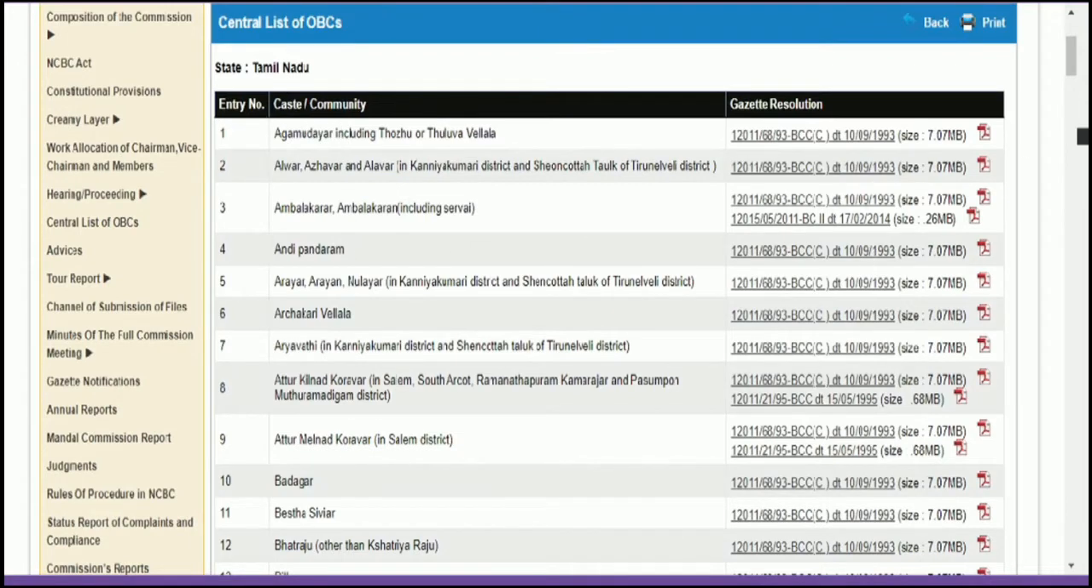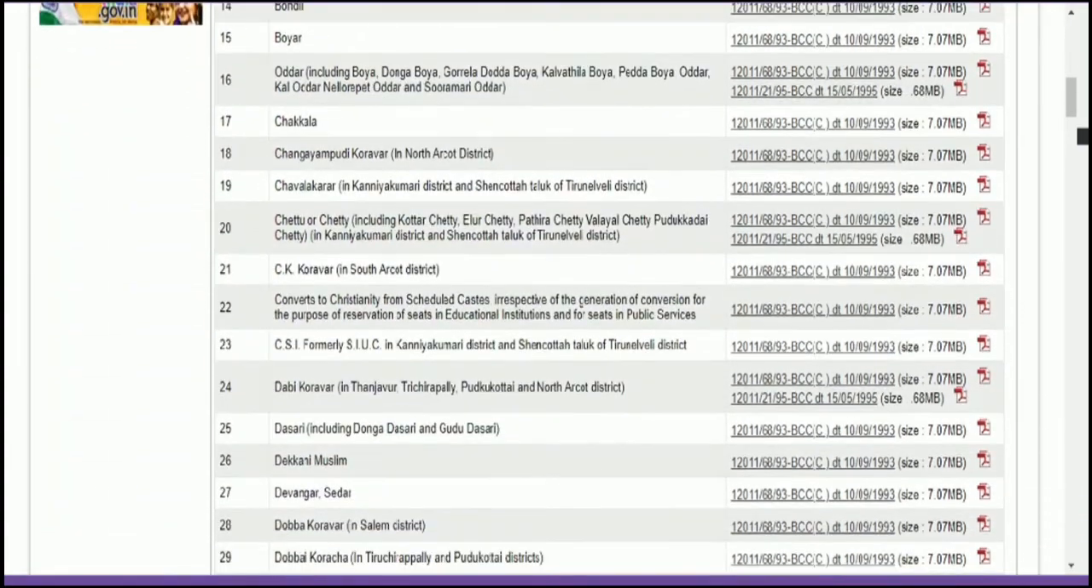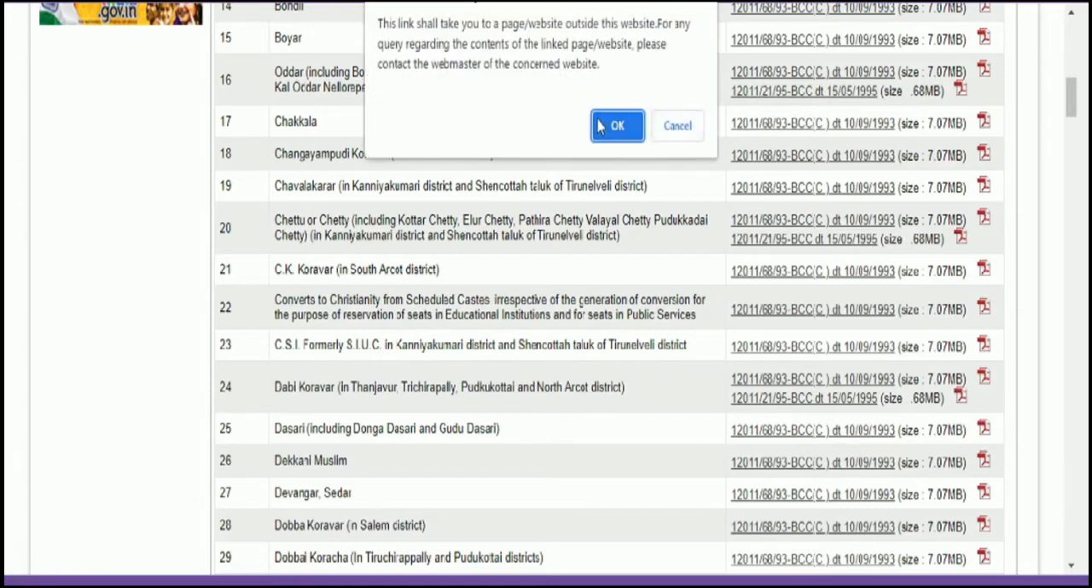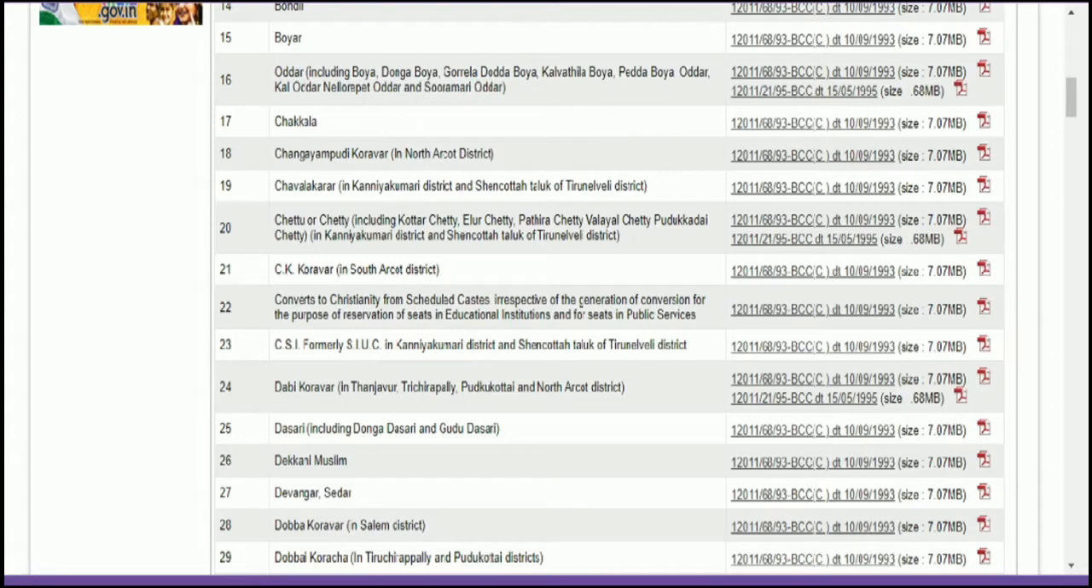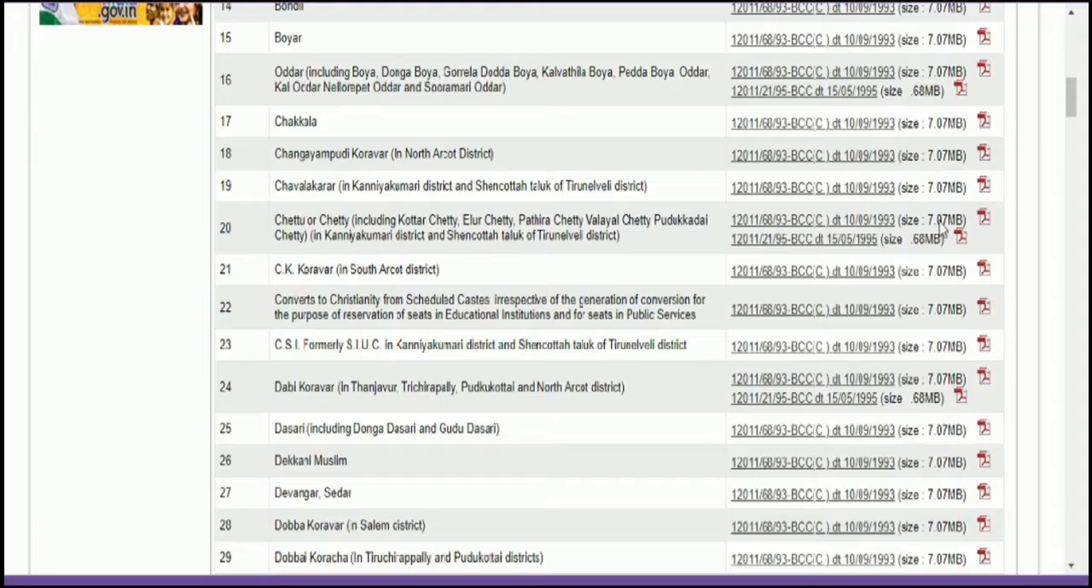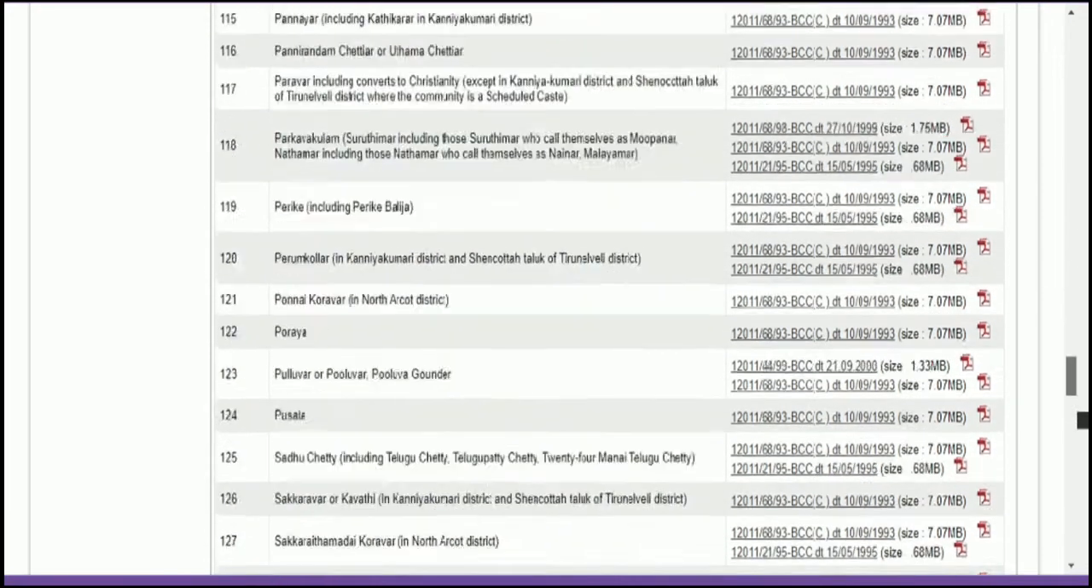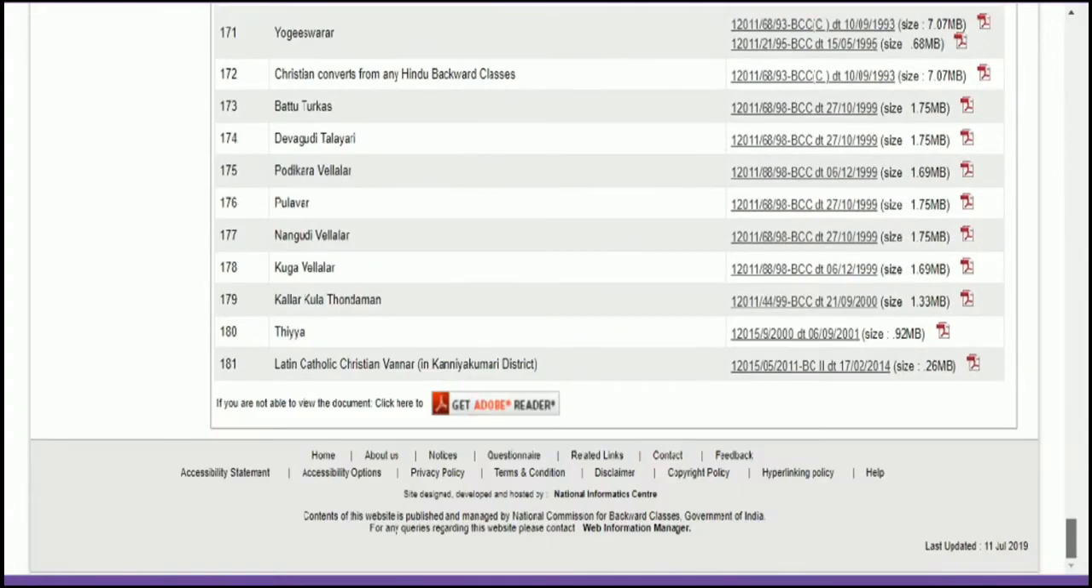For example, I can show you something else. Here you can see this particular community where they will provide you a gazetted notification. If you click this, a particular thing will open. So if you click, the gazetted notification from the government will be displayed. So this is actually a website where you can find all the details, and along with that they also give you the entry number.